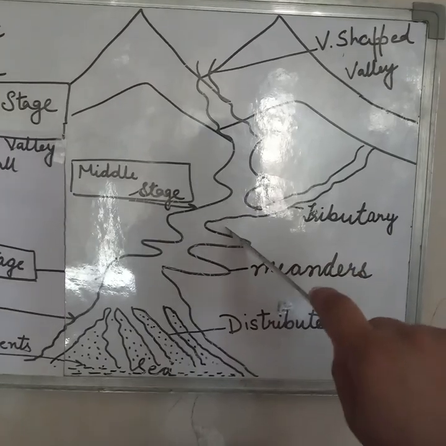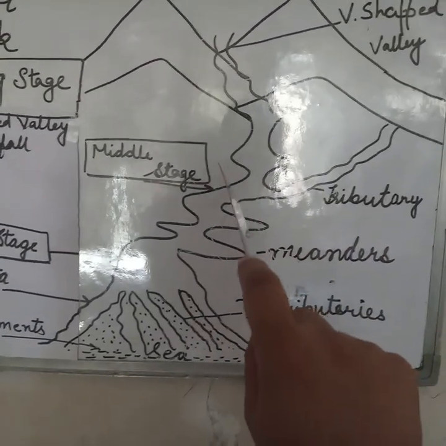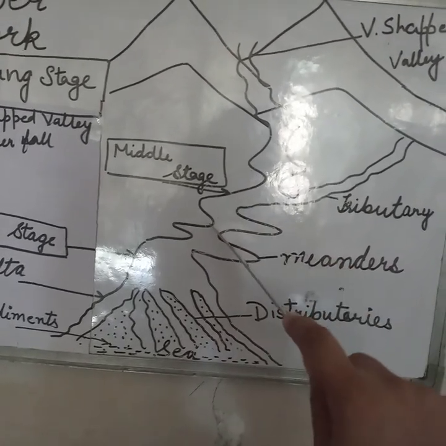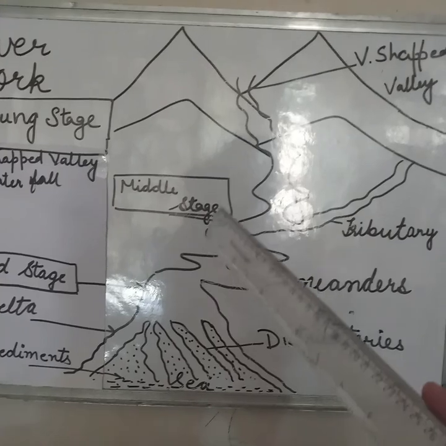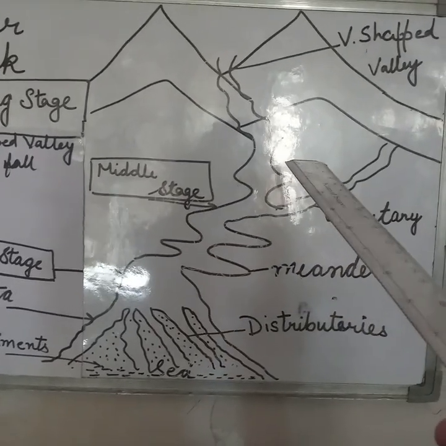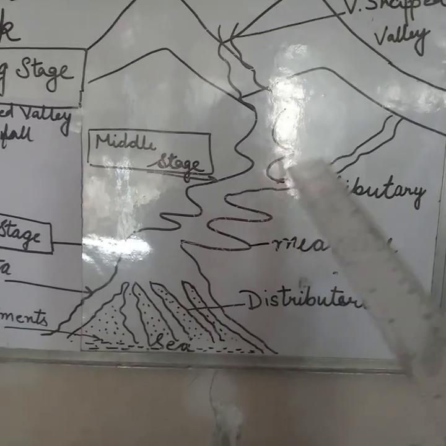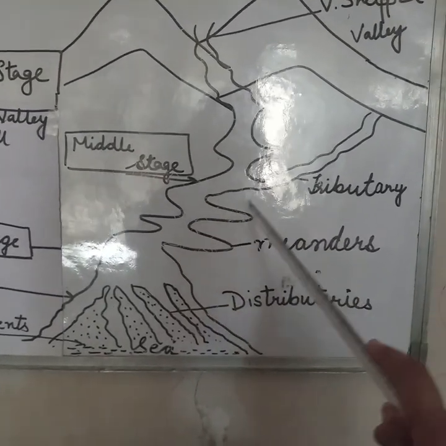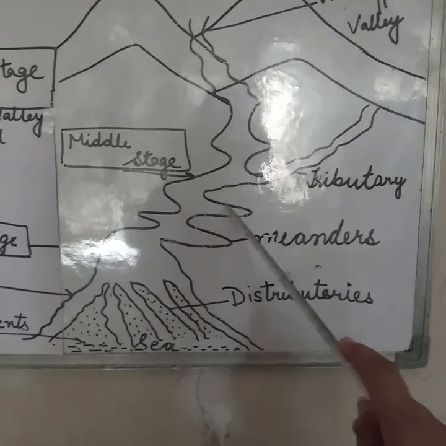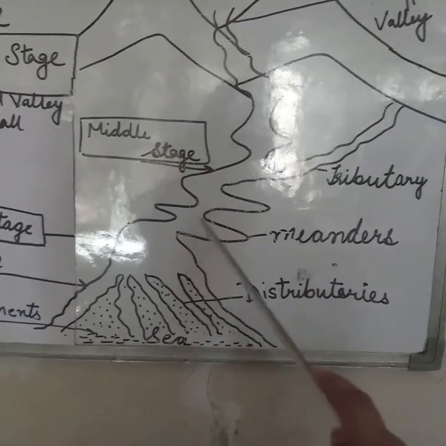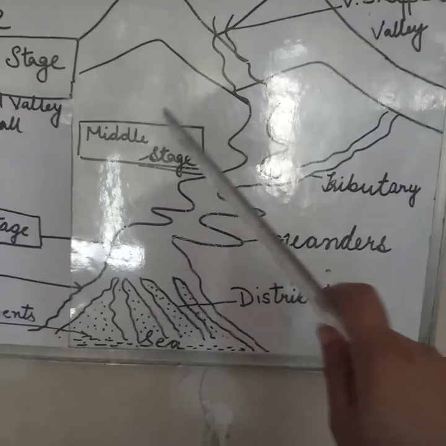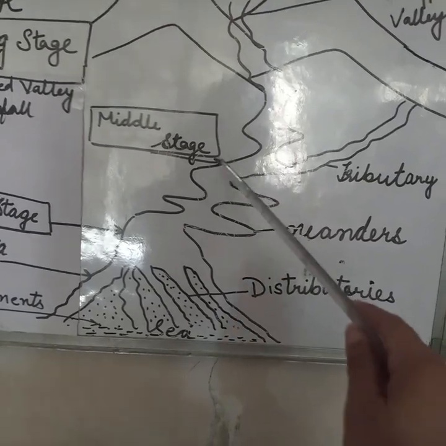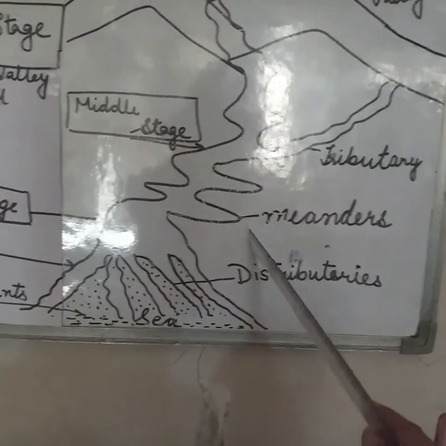In this stage, the volume of the water increases and the slope of the land decreases. So the water in the river becomes slow in this stage, and the water flows through meanders. This shape of the river is called meanders. So in the middle stage, the river forms meanders. The river starts flowing through meanders.